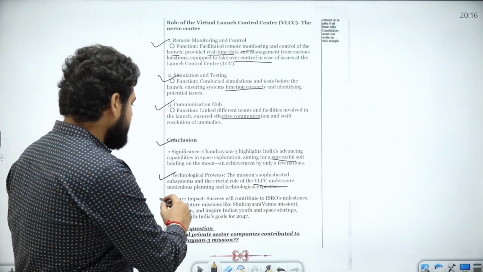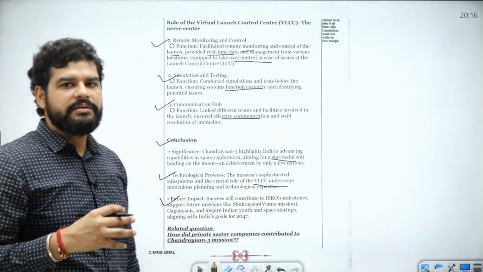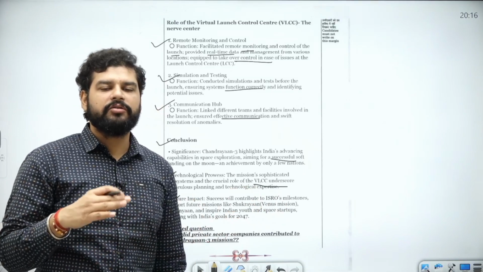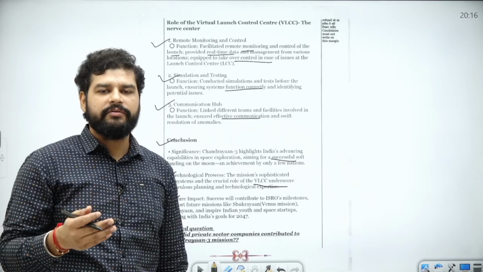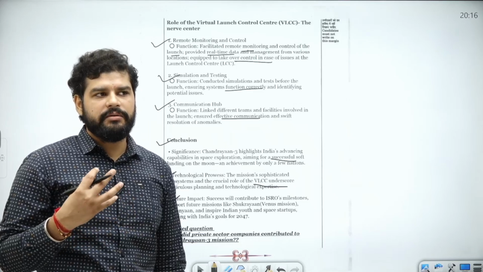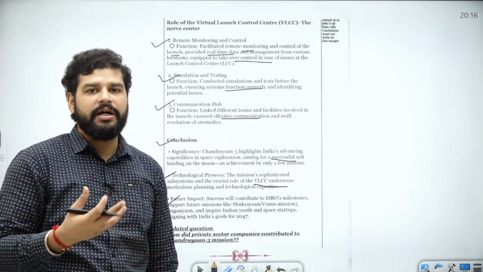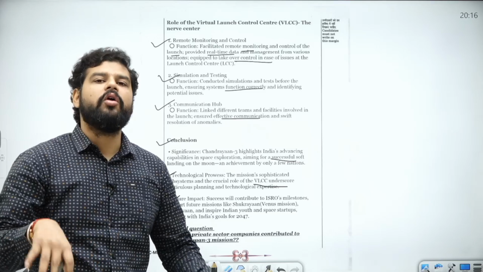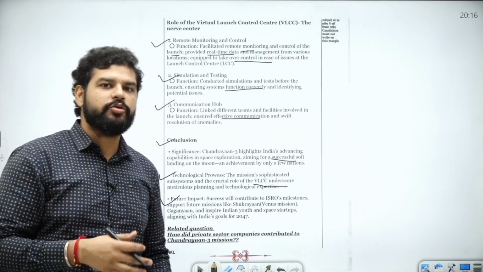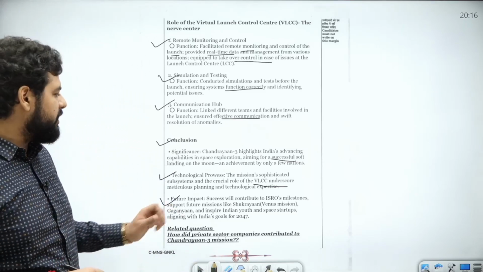And then future impact, because since we are doing all this, it is all linked to the space station in 2035, Indian citizen on moon by 2040, then Mars mission, human on Mars, then Venus mission. So all these things are related, and you should put that up in the conclusion itself.